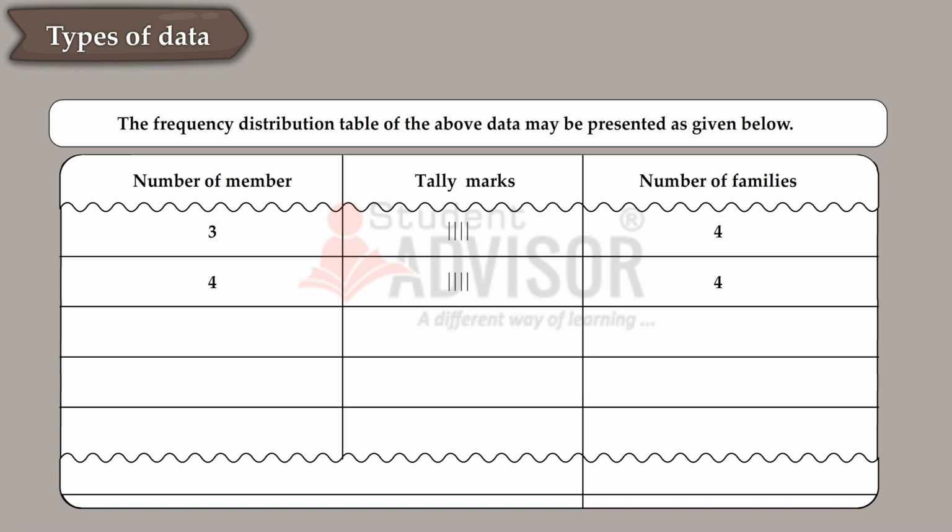Number of members 5, tally marks 7, number of families 7. Number of members 6, tally marks 3, number of families 3. Number of members 7, tally marks 2, number of families 2. Total number of families 20.